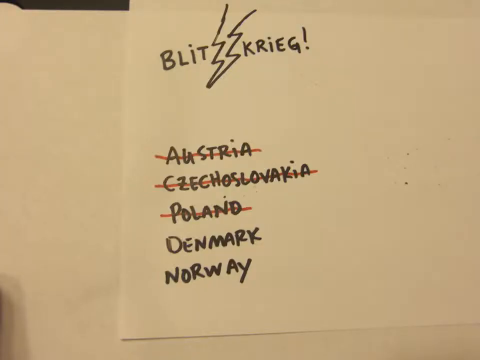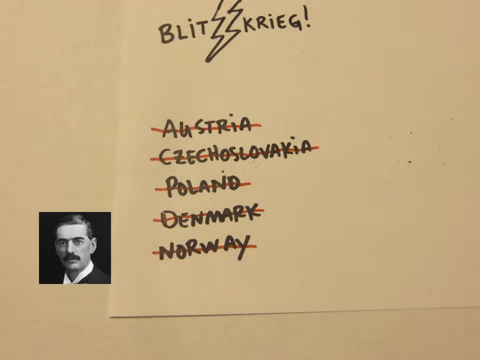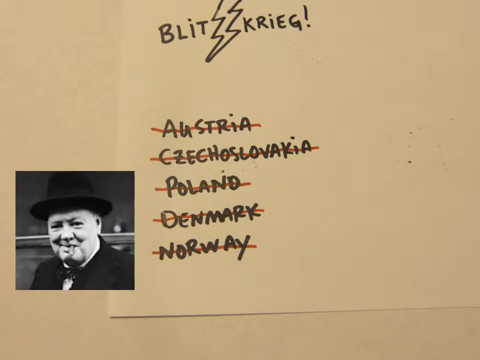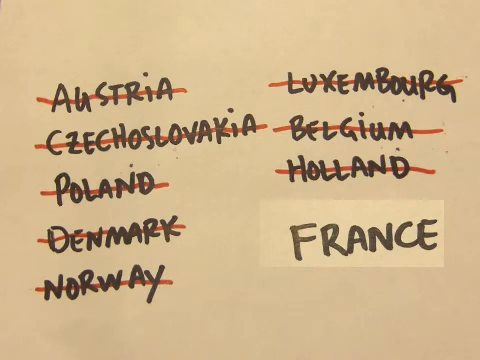German forces then captured Denmark and Norway, seizing vital ports. Following these invasions, Neville Chamberlain resigned. He was replaced by Winston Churchill. Germany, meanwhile, easily took Luxembourg, Belgium, and the Netherlands.